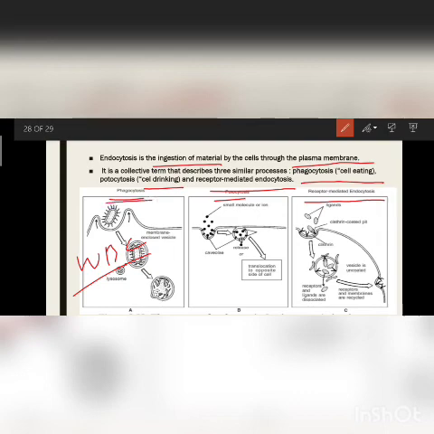See here, a bacteria is outside of the cell, and our WBC has to combat that bacteria. So they engulf it by phagocytosis, and with the help of lysosomes they release very strong enzymes called hydrolytic enzymes, and they easily kill that bacteria. So this type is called phagocytosis.